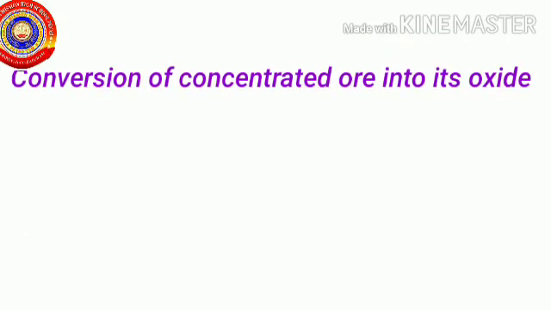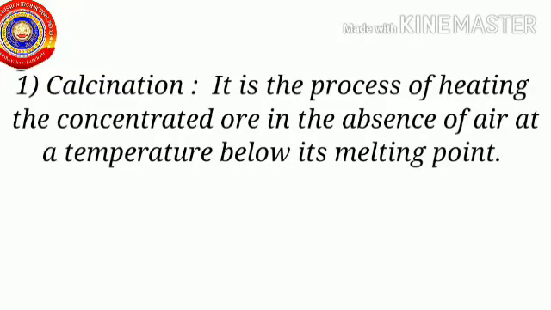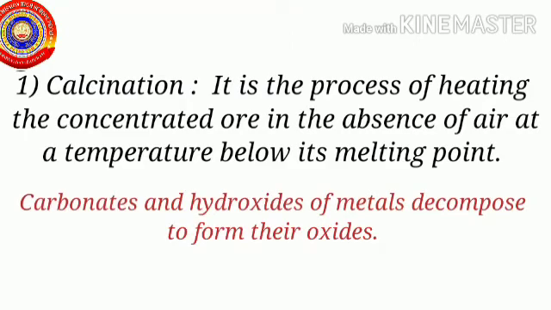Converting the ore into oxide is mainly done by two methods, calcination and roasting. So let's know about calcination. Calcination is the process of heating the concentrated ore in the absence of air at a temperature below its melting point. Remember children, it's very important that this process takes place in the absence of air. Usually, carbonates and hydroxides of metals are decomposed to form their oxides by calcination.